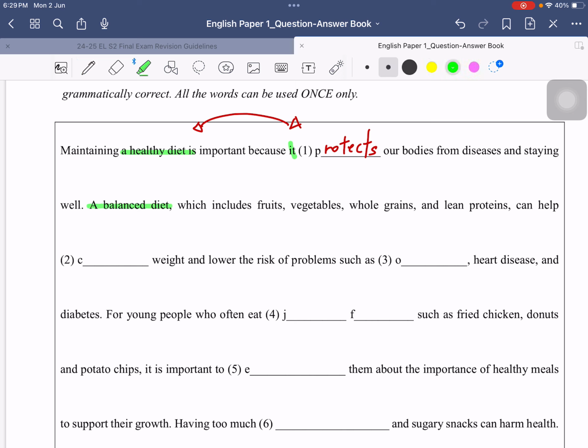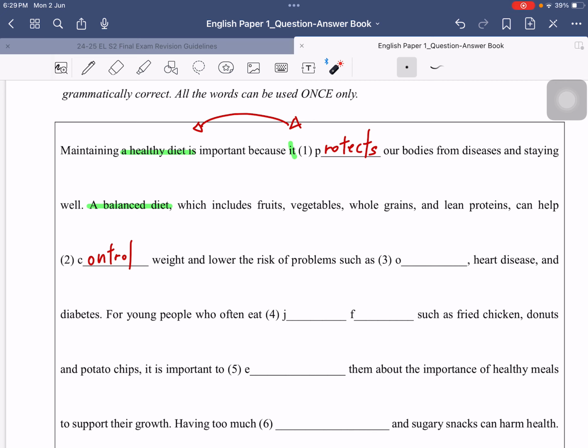A balanced diet can help reduce weight and lower the risk of disease. So now you can think about the reasons why we need to have a balanced diet, or the benefit of a balanced diet. So, a balanced diet can help control weight and then lower the risk of problems such as heart disease and diabetes.